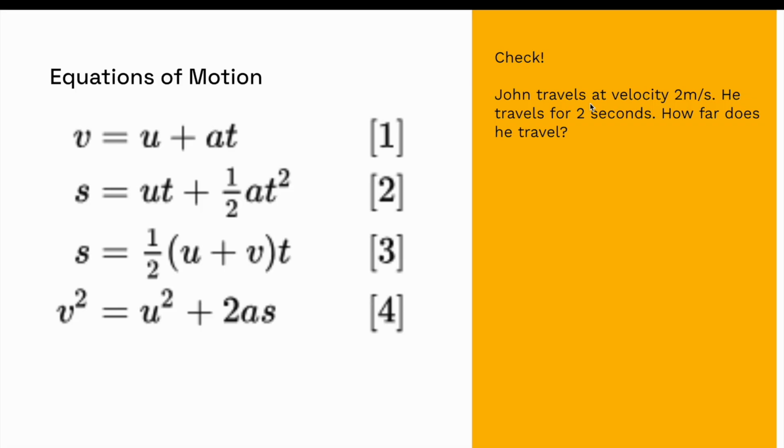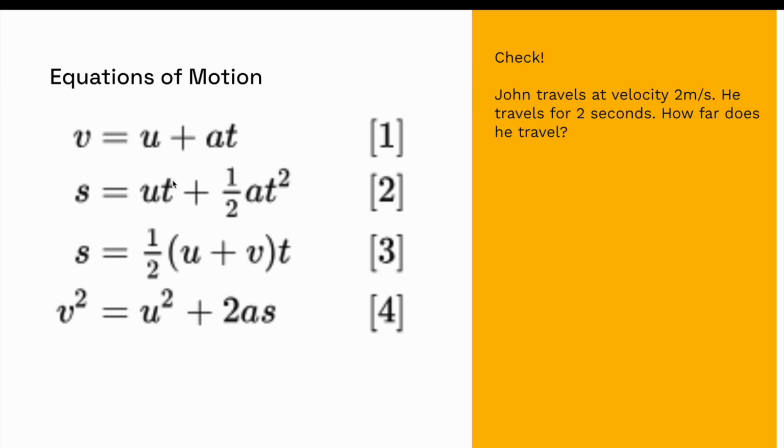How far does he travel? Okay, so we know that u is 2 and t is 2. So we have u and t. We're looking for s, and we can assume that if there's no acceleration given or it says constant acceleration, the acceleration is equal to 0.